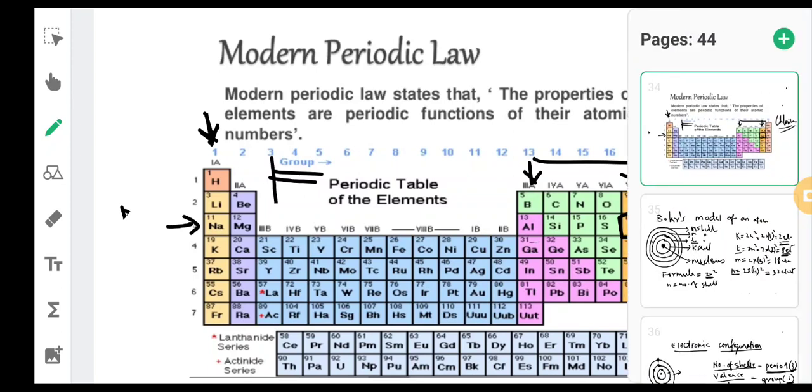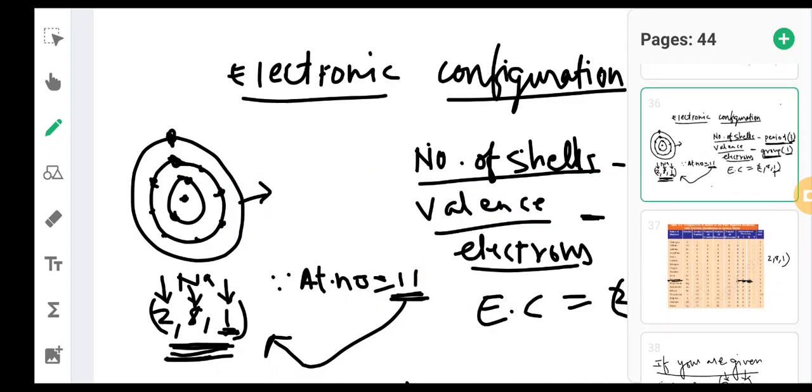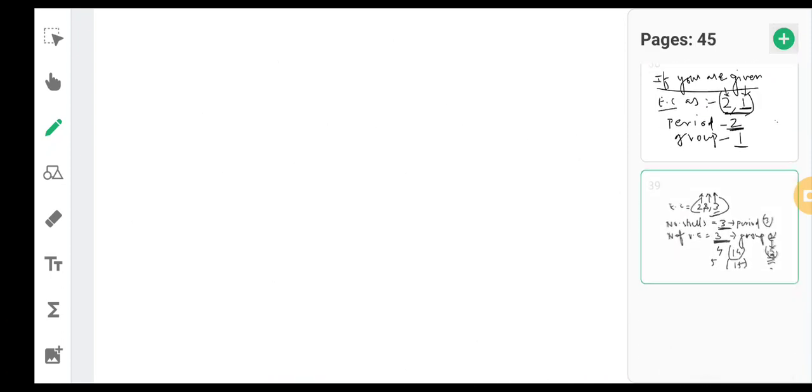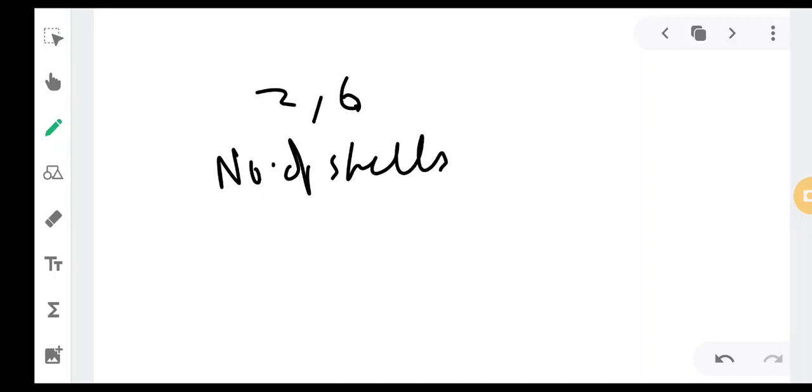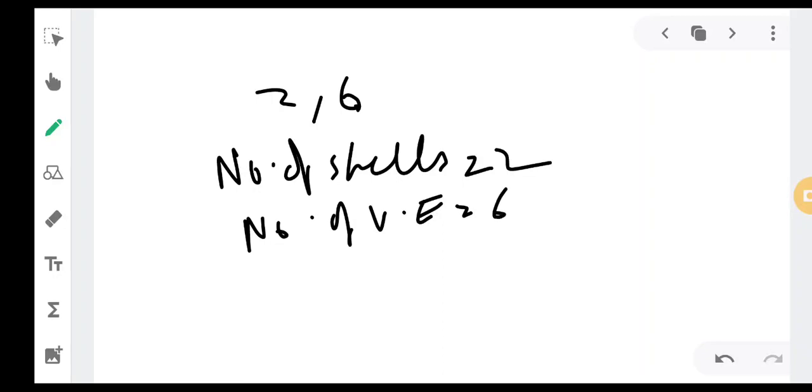Tashet suppose ata 2,6 aslo, suppose. Okay, say suppose there is 2,6 electronic configuration. Where it will fall? Number of shells kitle asa? Number of shells is 2 and number of valence electron kitle asa? It is nothing but 6. So this is more than 2. The number of shells is nothing but the period number. Period cannot change na, period is same.